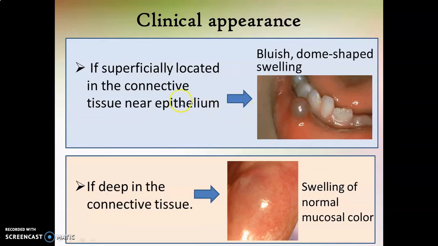But this bluish hue is only present if the mucus pooling is located superficially in the connective tissue. And if this mucus pooling is present deeper in the connective tissue, the swelling will have normal mucosal color, as you can see in this mucocele affecting lower lip. The lesion has normal mucosal color when compared to this lesion, which is quite superficial in the oral mucosal connective tissue.